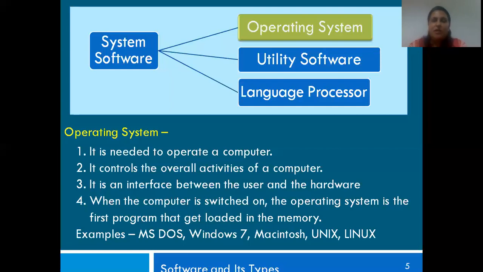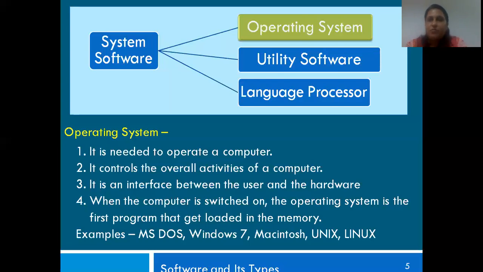Then there are different types of operating systems. One is your MS-DOS, Microsoft DOS, that is called DOS. Windows 7, Windows XP, all the different versions of Windows, all of them that fall under the Windows family are your different kinds of operating systems. Then your Macintosh, Unix, Linux, all these are your different types of operating systems. Did you follow that?